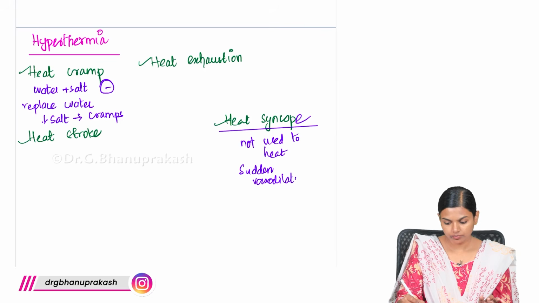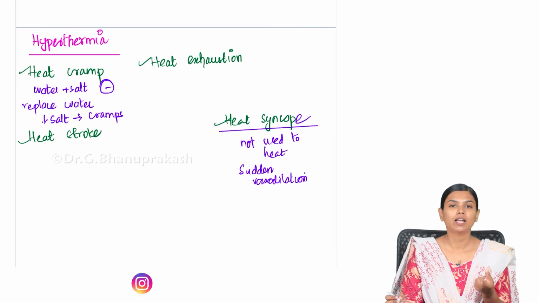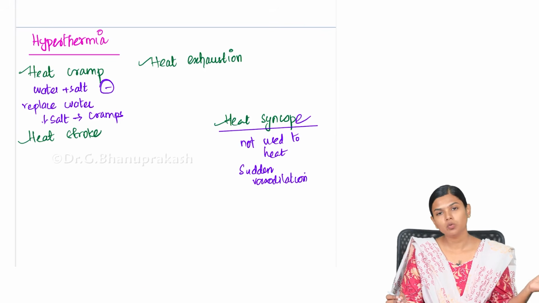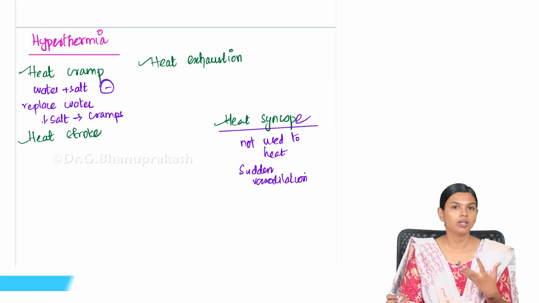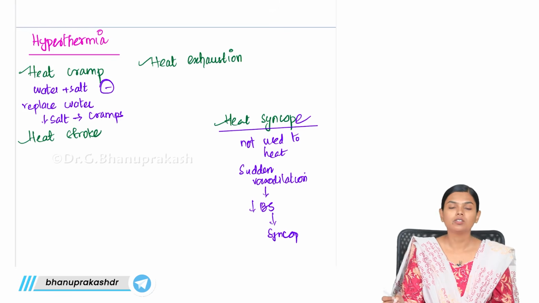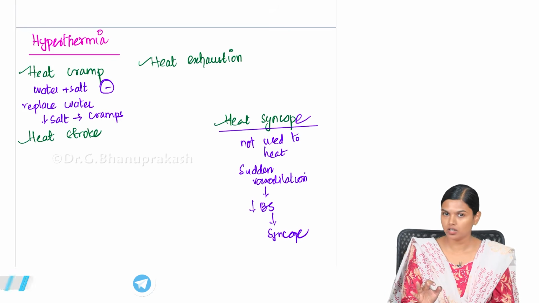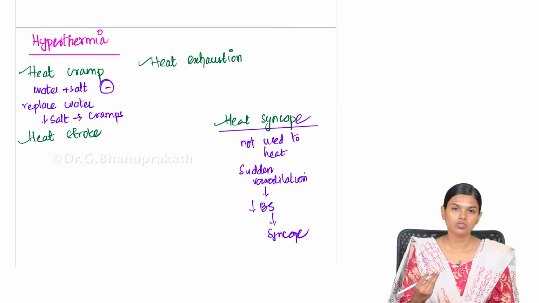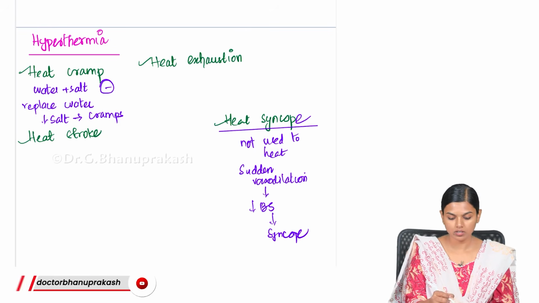So all the blood vessels will dilate and all the blood will pool in the periphery. There will not be enough blood supply to the vital organs. Because of that reduced blood supply, they will get syncope. So this is heat syncope. This is mostly seen in people who are not used to these hot temperatures. So this is heat cramp and heat syncope.